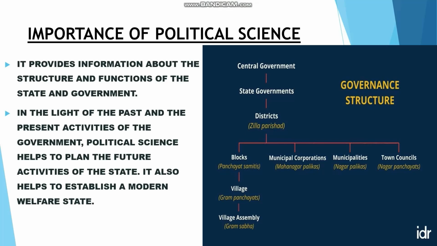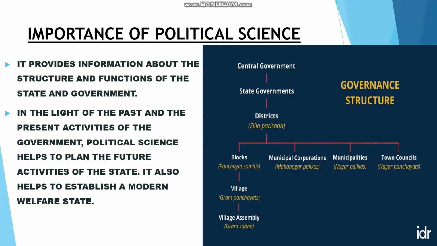Next, political science provides information about the structure and functions of the state and government. You can see the structure of the government of India. Under the control of the central government, the country functions. Under the central government, state governments. The state governments are responsible to the central government. Under the control of the state government, districts are there. So the district controls blocks, municipal corporations, municipalities, town councils.